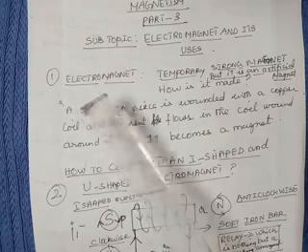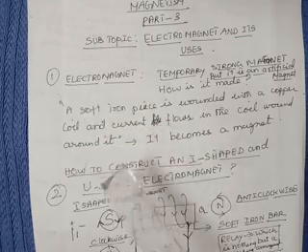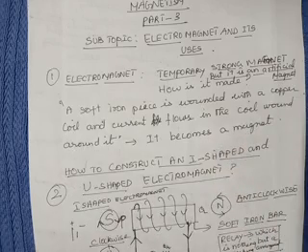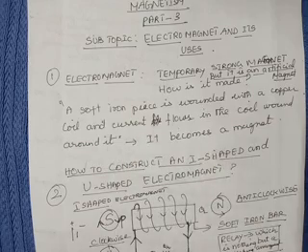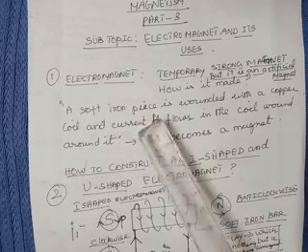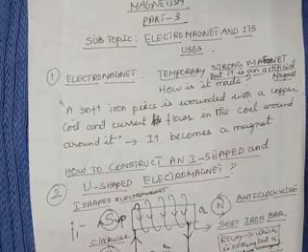Okay, now how is this electromagnet made? How can you make an electromagnet? A soft iron piece is wound with a copper coil. That means you can do it on your own. You just take a soft iron piece, wind it with a copper coil with so many turns, and if current is allowed to flow through it, if you connect the two free ends of the copper coil to the battery, what happens? That's how you are making the current flow through it. It becomes a magnet. So I'll read the sentence. A soft iron piece is wound with a copper coil and current flows in the coil wound around it. It becomes a magnet.